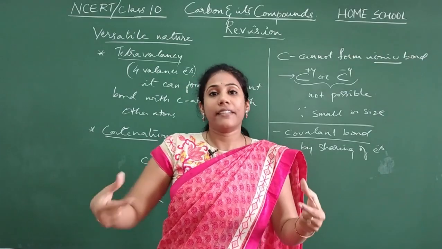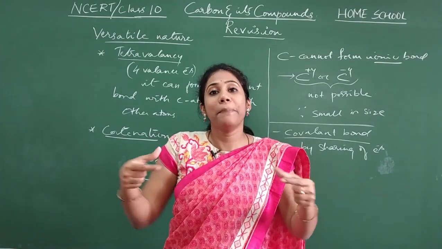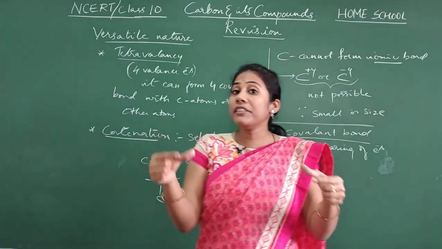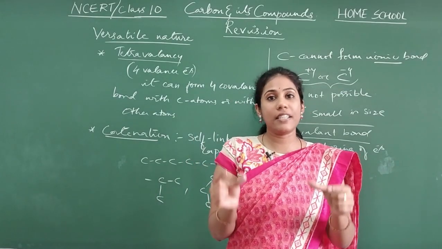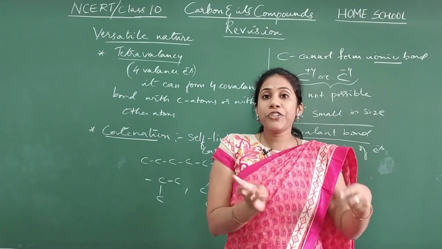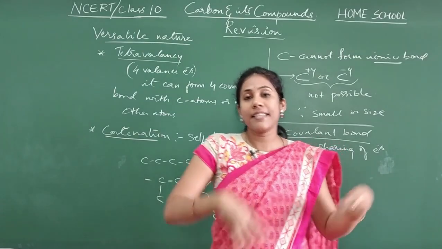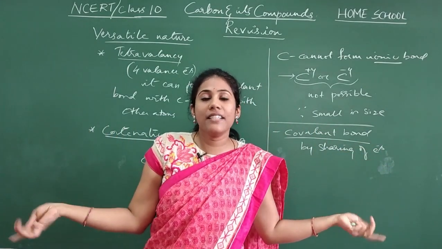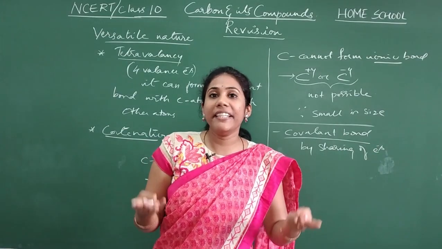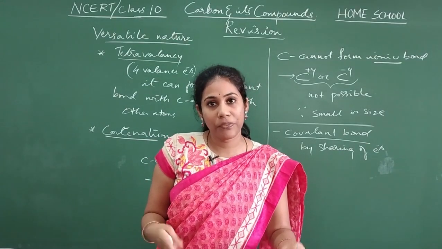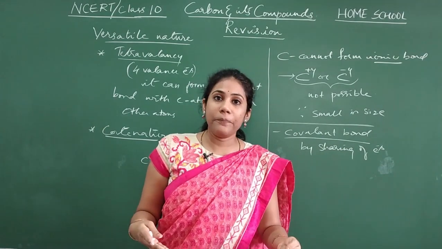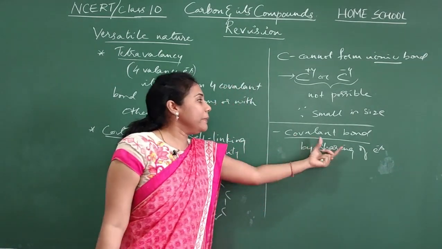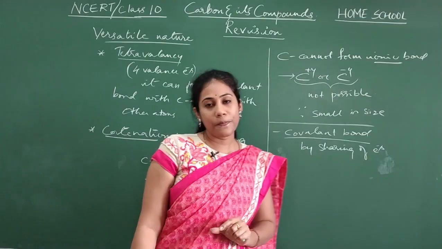Instead of losing or gaining, it will share electrons with other atoms so that it can have 8 electrons in its valence shell to attain stability. That is what we mean by covalent bonds.